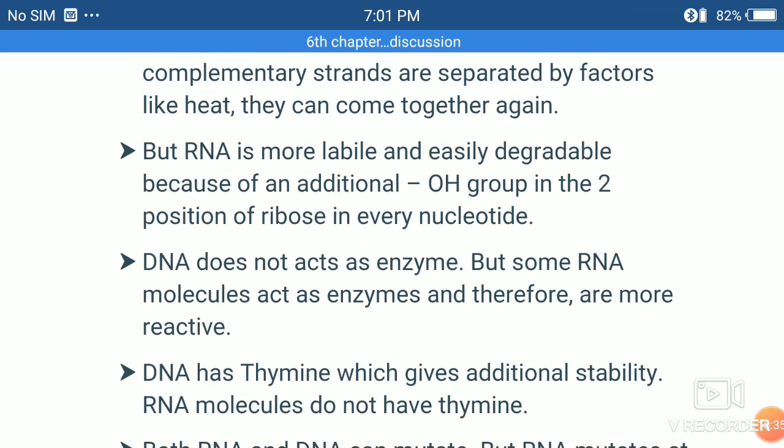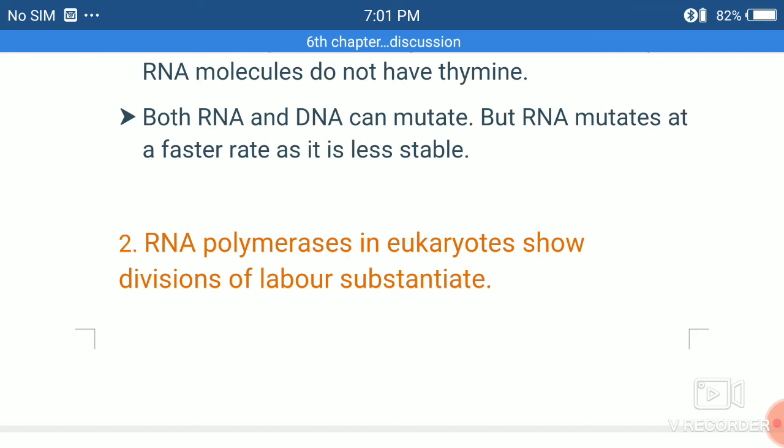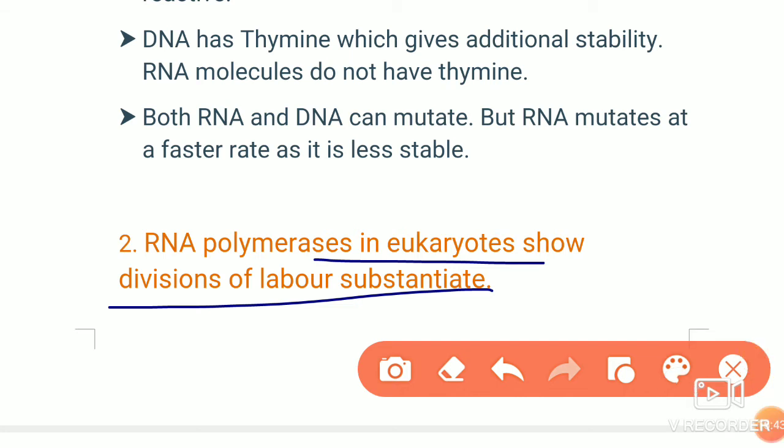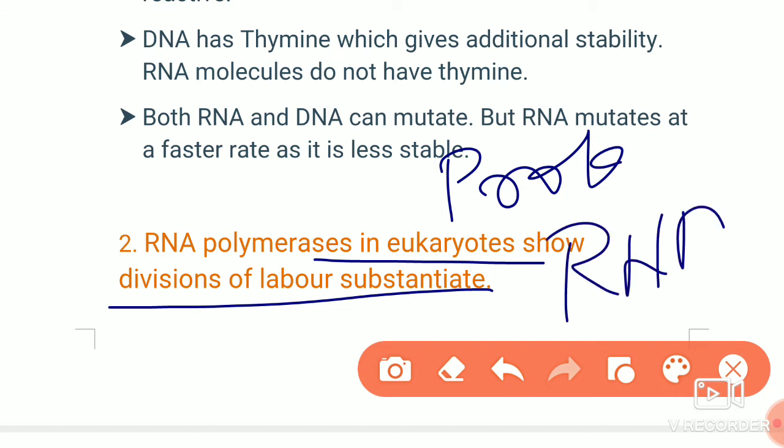The next question is, RNA polymerases in eukaryotes show division of labor. In prokaryotes, only one RNA polymerase does the transcription.